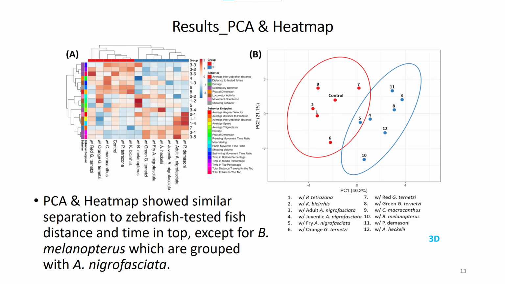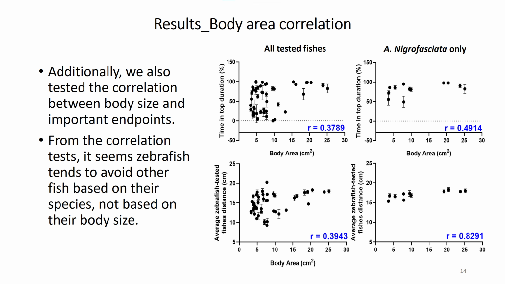This result is quite similar to the time in top duration and zebrafish distance to tested fish's result, which means these two endpoints are quite strong to determine zebrafish behavioral response in this study. Due to the body size variety of the tested fish, we further test the relation between body area and zebrafish behavioral endpoints. Only the two most important endpoints are highlighted in this brief presentation: time in top duration, and average zebrafish tested fish distance. The correlation test showed no correlation between the tested endpoints and body area of all fish.